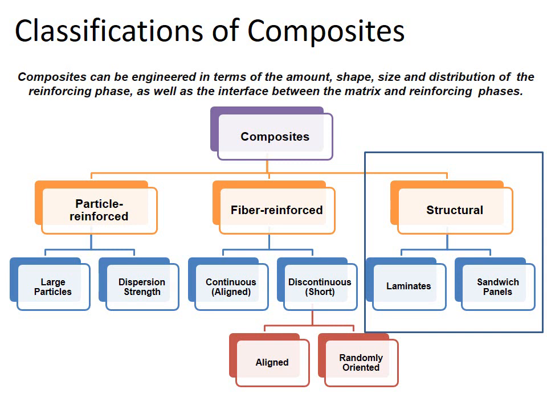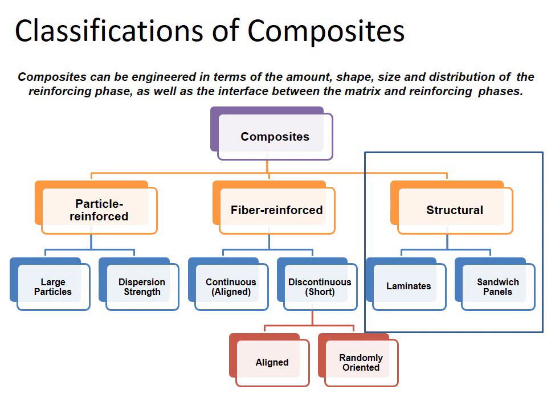One is called laminates, the other type is called sandwich panels, and we will discuss laminates and sandwich panels in detail in this lecture. As the name laminates shows, it means the reinforcing phase as well as the matrix phase are present in the form of layers.